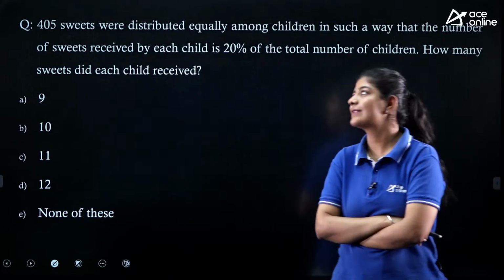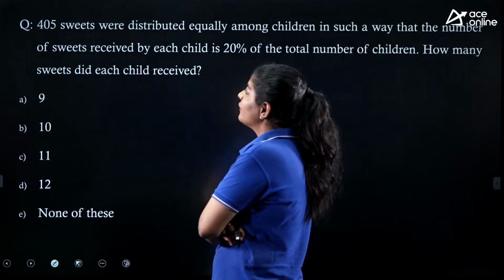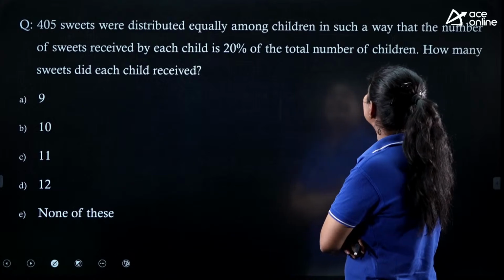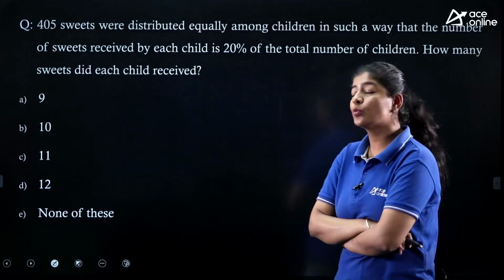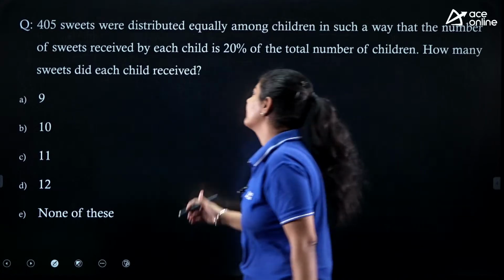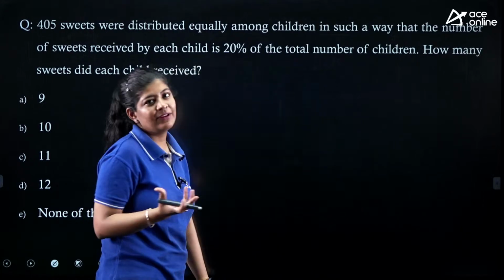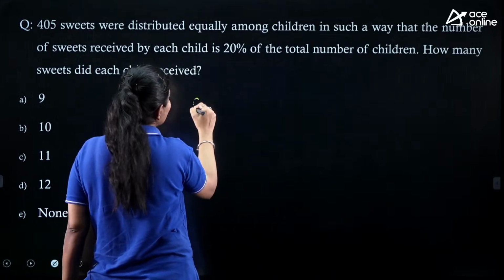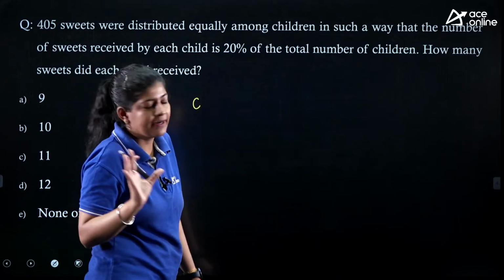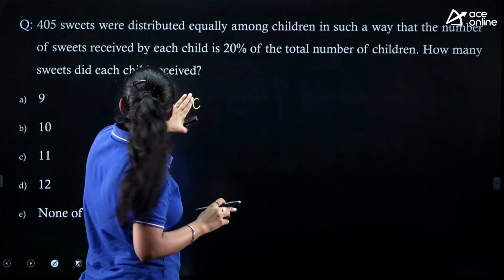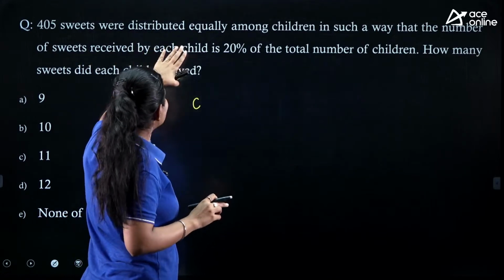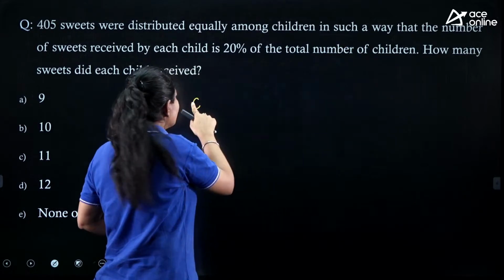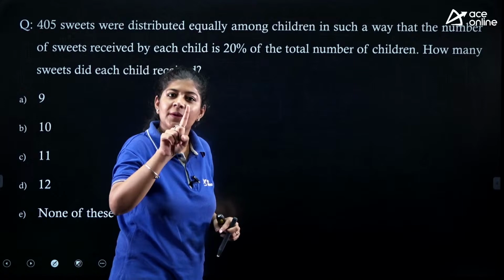Okay, let's try to understand it. 405 sweets were distributed equally among children in such a way that the number of sweets received by each child is 20% of the total number of children. Do we have the information of how many children we have? No. So I am just assuming that we have C number of children, right? If there is only one child, he is getting one sweet.